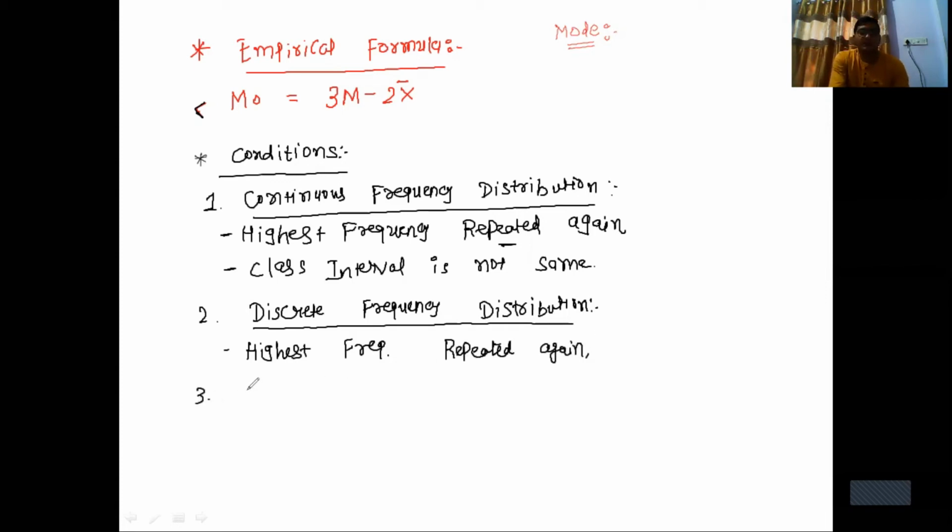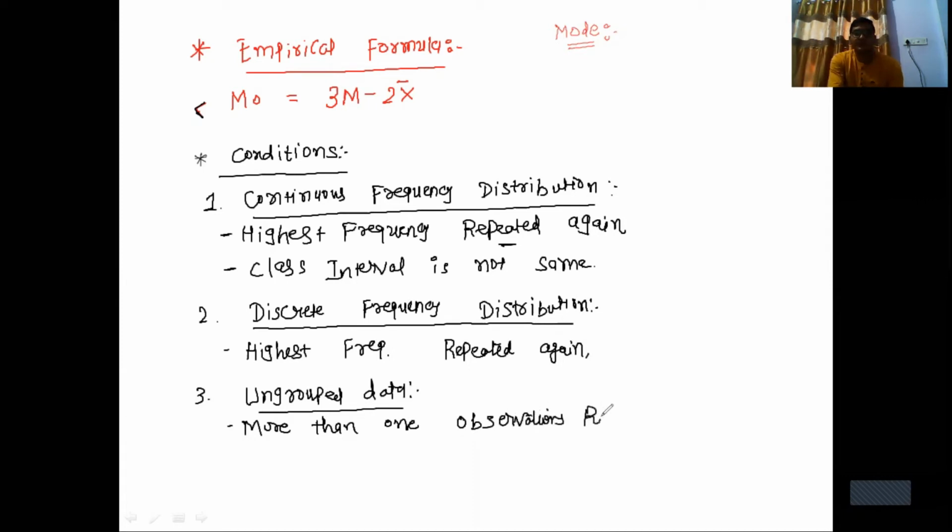And for ungrouped data, more than one observation repeated for more than one time.